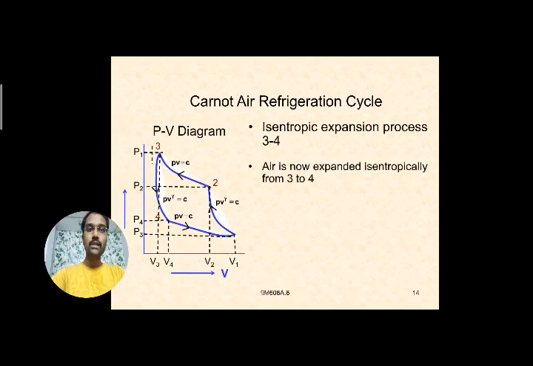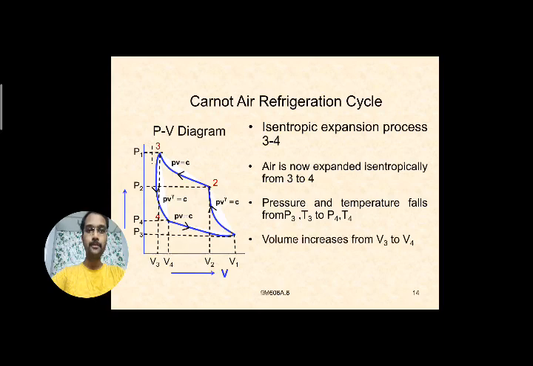It is an expansion process that is taking place isentropically, or reversible adiabatic, where the air is now expanding here. So during this expansion, if you observe the PV diagram, the pressure is reducing from P3 to P4. Similarly, the temperature will also fall from T3 to T4. And the volume slightly increases from V3 to V4. You can observe in the diagram. Volume increases, pressure and temperature fall. So here also during the 3 to 4 isentropic expansion process, no heat is absorbed or rejected.